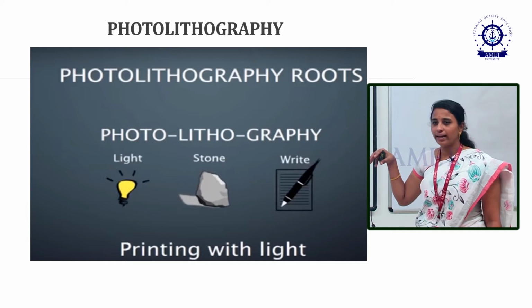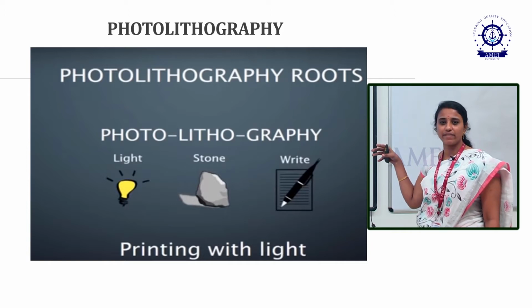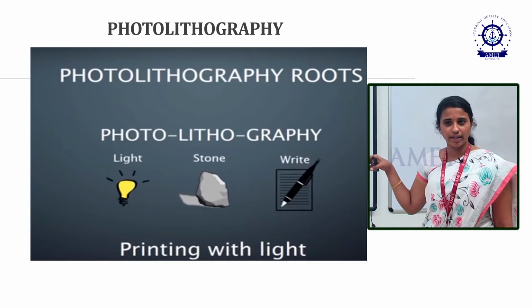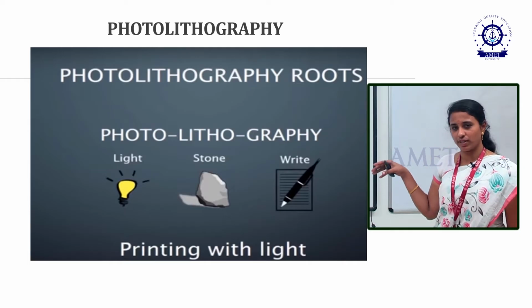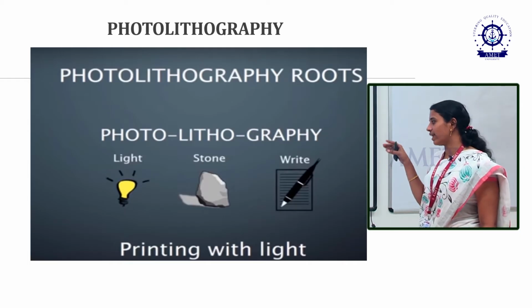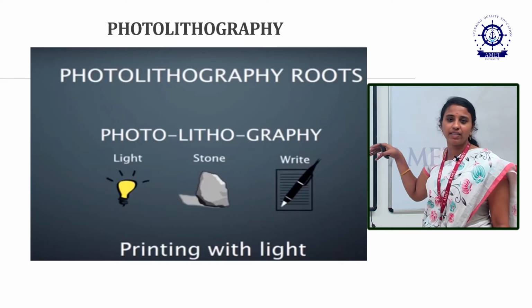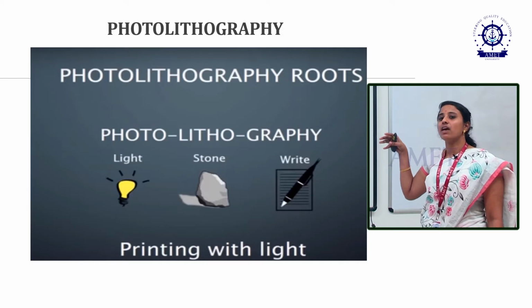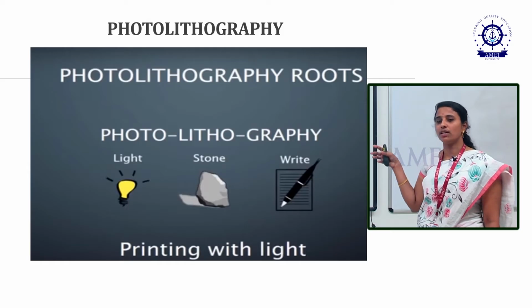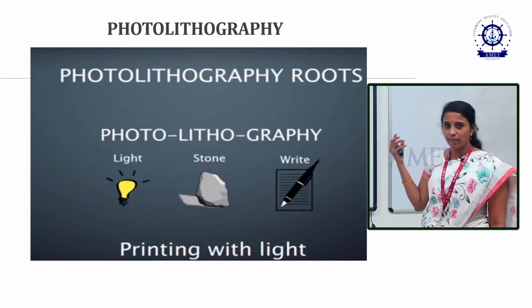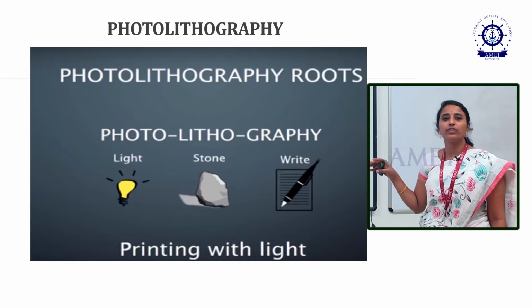By applying UV light on the stone, we create some pattern, and we call it the photolithography process. It is printing with light: UV light is exposed on the substrate, creating a pattern.